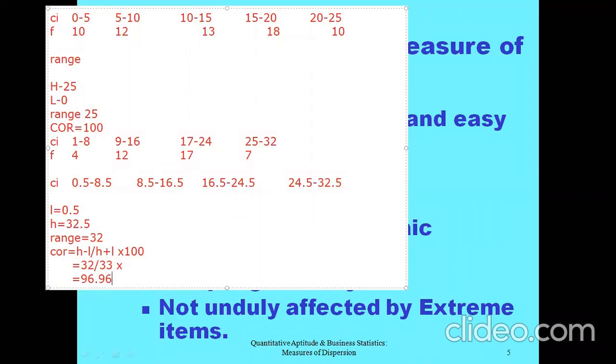So we have discussed what I mean by dispersion and why we need dispersion, and we have also discussed the different types of dispersion, that is, different measures: number one, absolute measure, and number two, relative measure. Under that, we have discussed the first part, range, and how to calculate range and how to calculate coefficient of range. Is it clear till here?